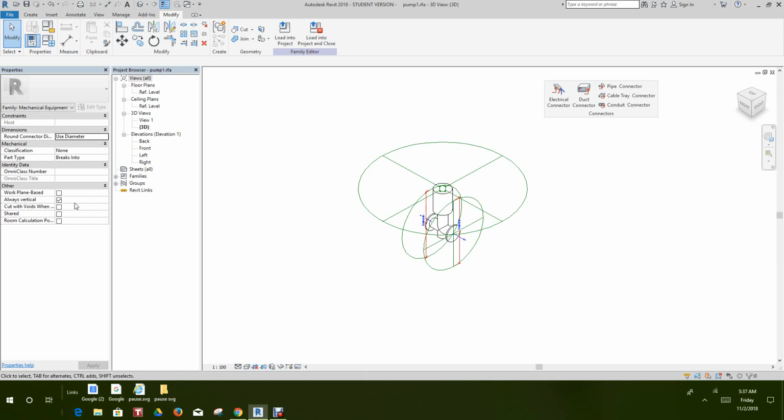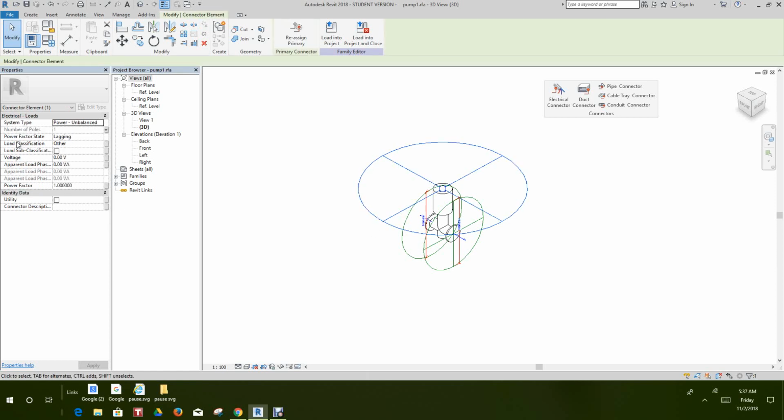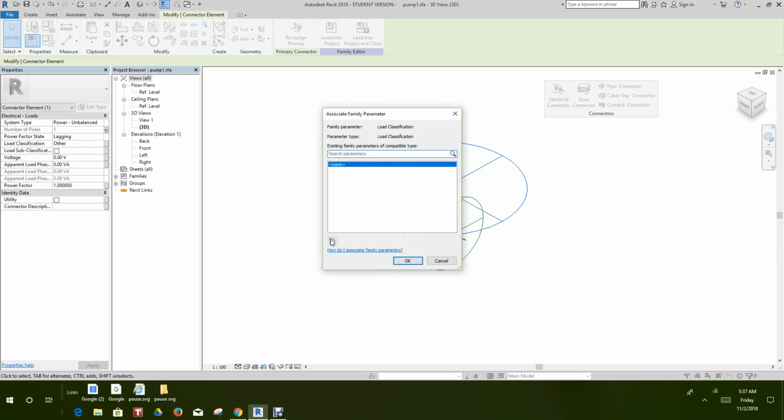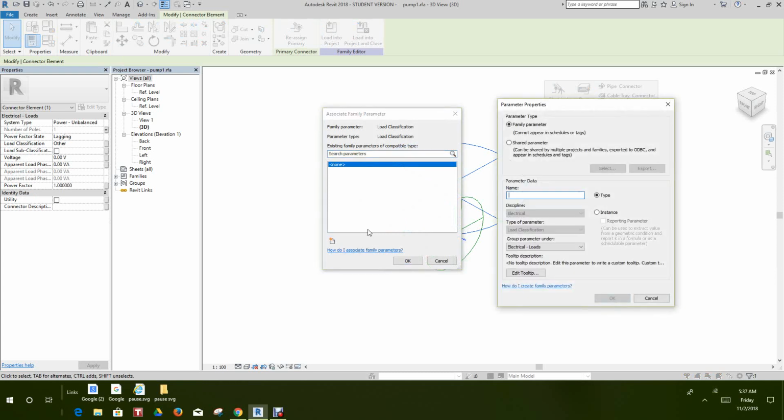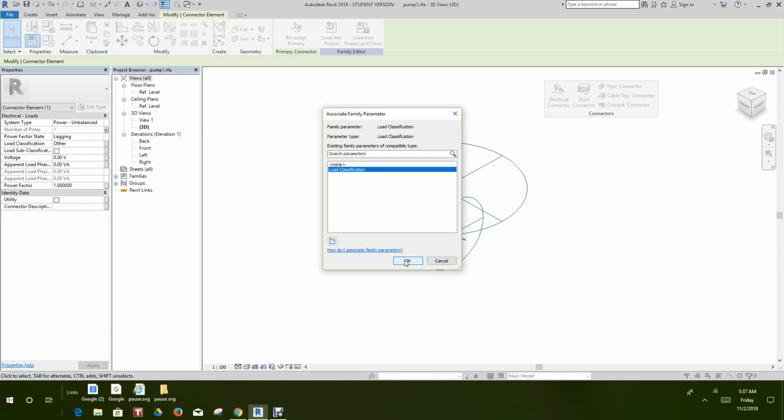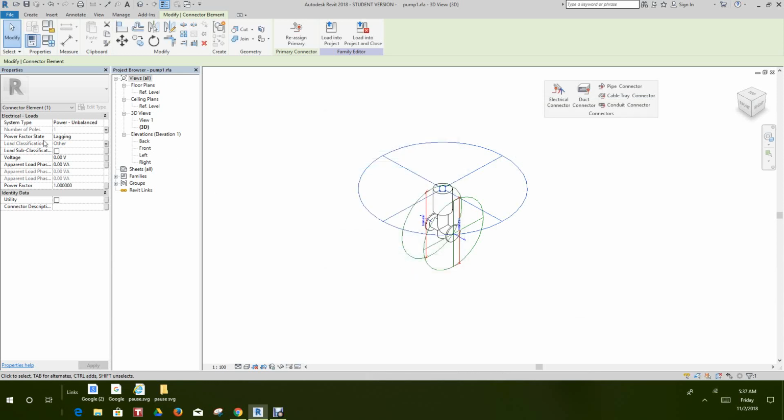So let's go down to select, we're going to go load classification. We'll select the new parameter, and we'll call this load classification. Click OK. Okay. We're going to leave load sub classification blank.